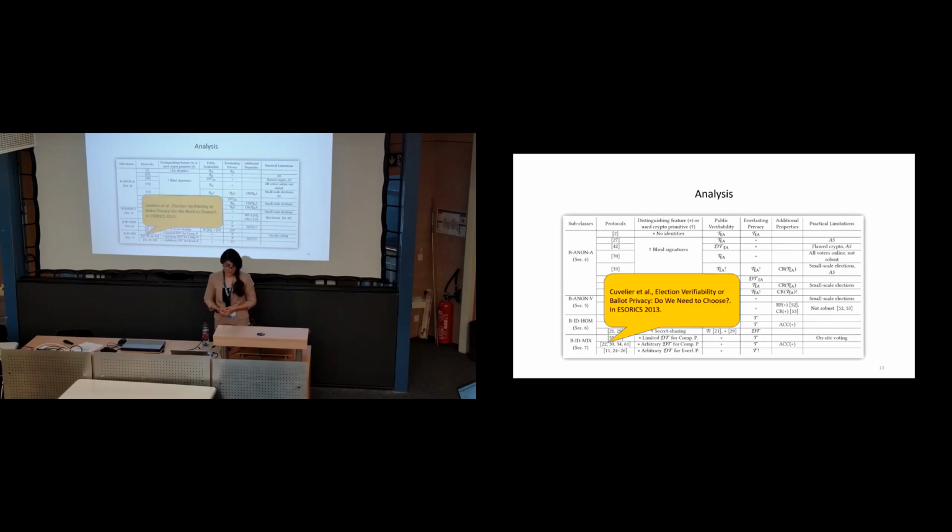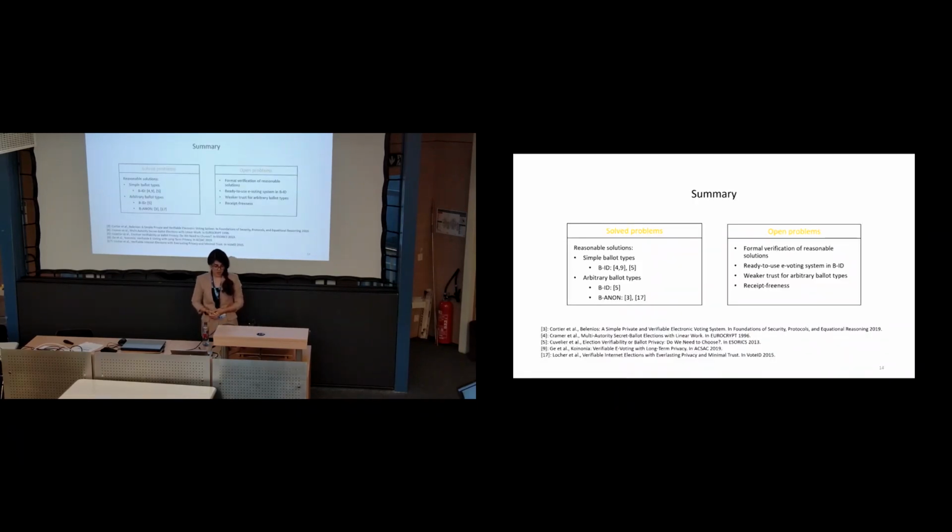During our analysis, we figured out that reference number 22, Quellier et al., and the following works based on that, achieved a reasonable solution under realistic assumptions for the everlasting privacy problem. However, we also figured out that reference number 11, Buchmann et al., and the following works based on that, didn't achieve everlasting privacy based on the assumptions that they made.